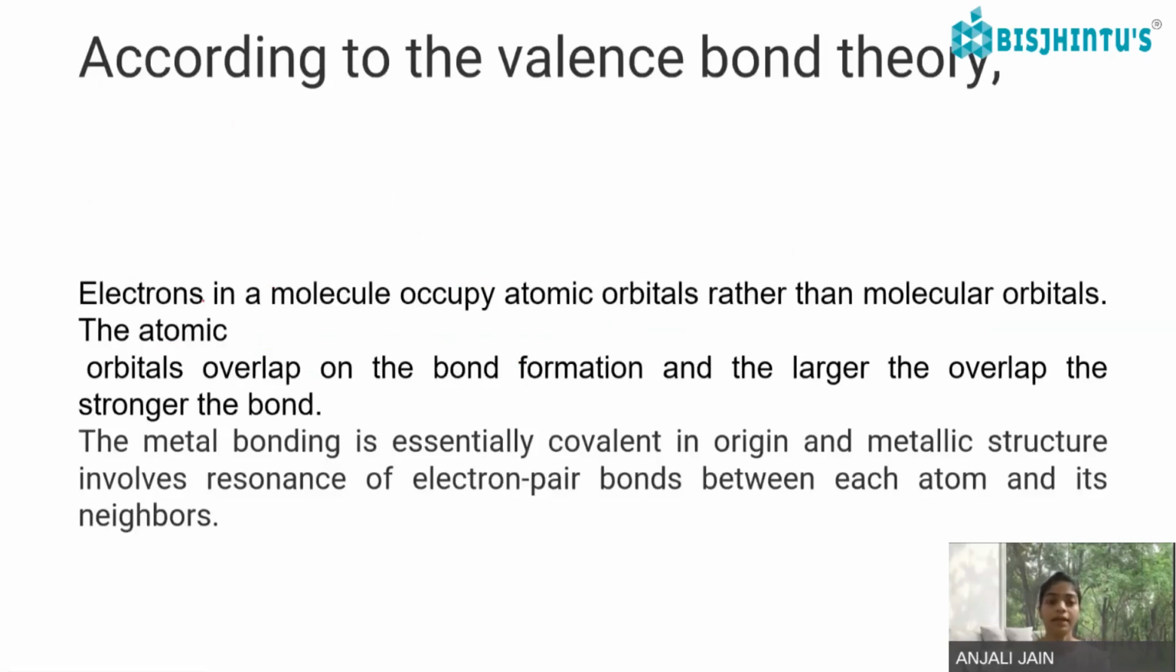According to VBT, electrons in a molecule occupy atomic orbitals rather than molecular orbitals. This is the basic principle of valence bond theory. The atomic orbitals overlap on bond formation, and the larger the overlap, the stronger is the bond. This overlapping is there for the bonding orbitals, like if I take two p orbitals, then this gives me pxy, pyz, pxz.